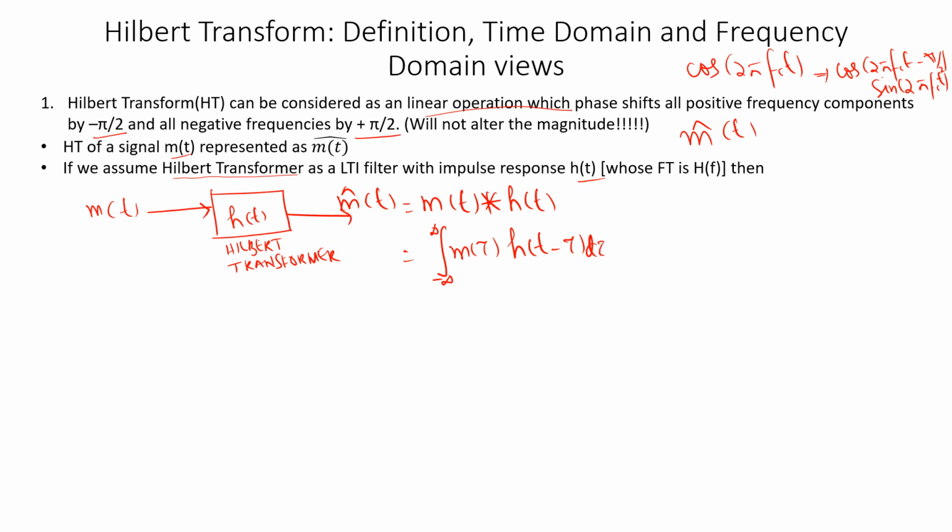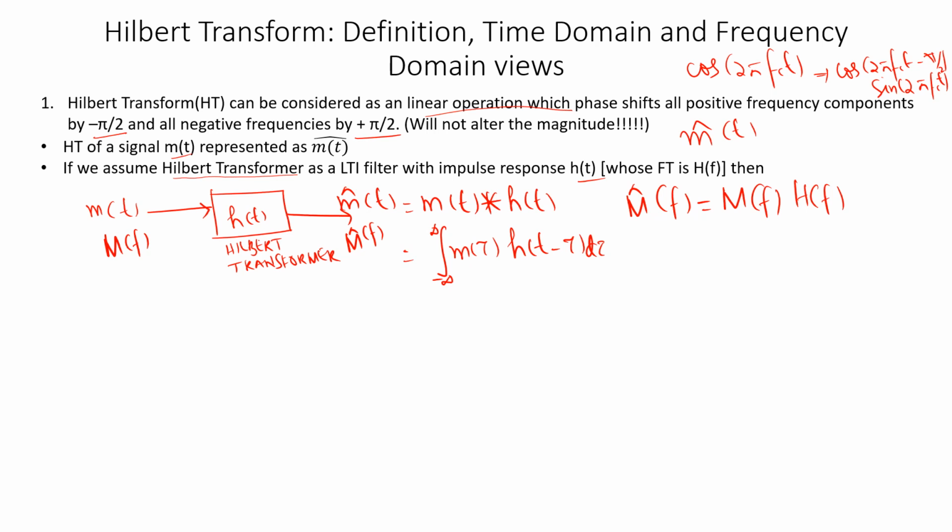Now, if capital M of f is the Fourier transform of m of t, or the spectrum of m of t, and m cap of f is the Fourier transform of m cap of t, then in time domain m cap of t is the convolution of m of t and h of t. In frequency domain, that becomes multiplication. So m cap of f will be equal to M of f times H of f.